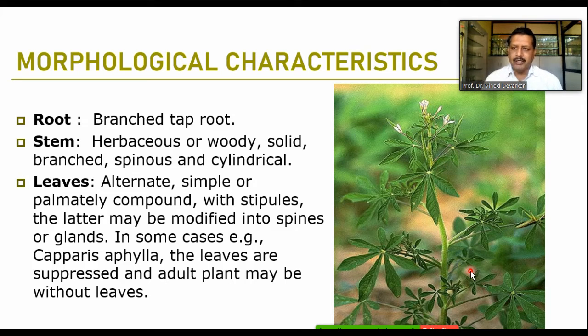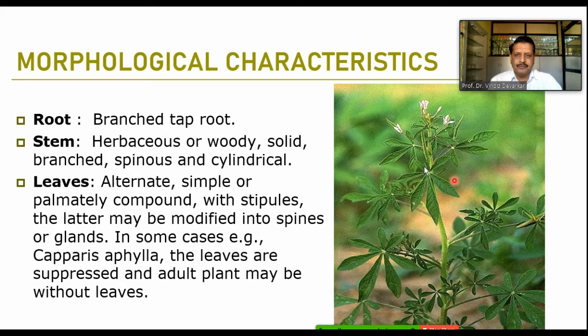Leaves are normally alternate, arranged on the axis, simple, or palmately compound. In most cases it is simple, but in few members, like some Cleome members or Gynandropsis, we can find palmately compound leaves. So here you can find a palm-like structure.